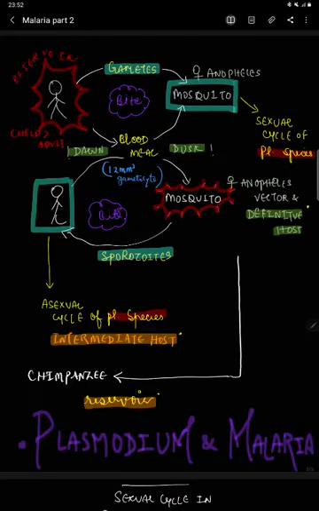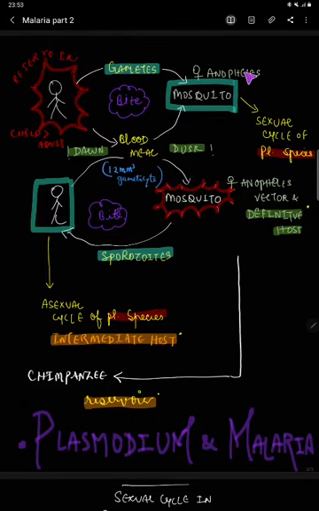Now the same diagram, but in a different way. Humans act as a reservoir, especially children when compared to adults. From the humans, the gametes are transmitted to the mosquito. From the mosquito, the sporozoites are transmitted to humans by a bite through a blood meal. It is said that these mosquitoes bite at dawn and dusk.